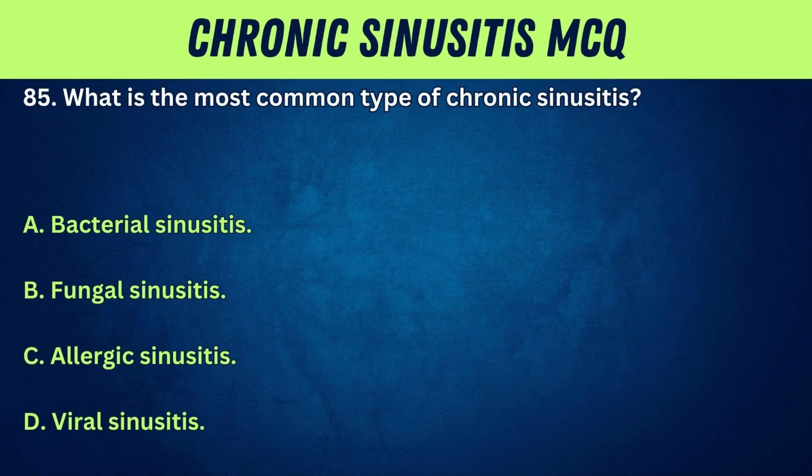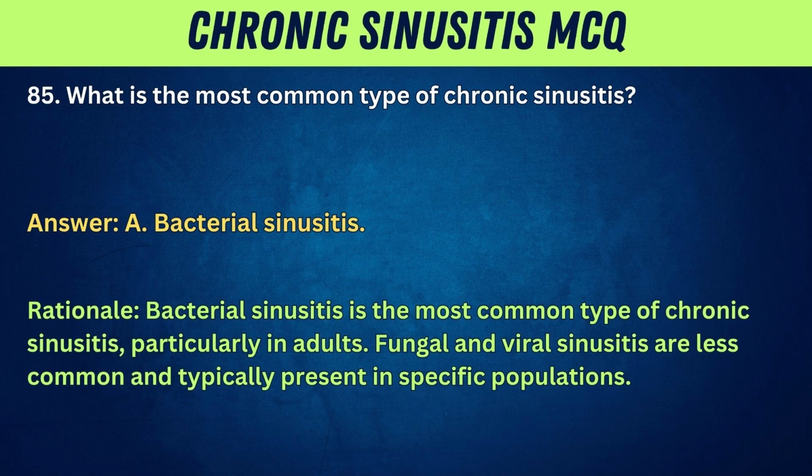85. What is the most common type of chronic sinusitis? A. Bacterial sinusitis. B. Fungal sinusitis. C. Allergic sinusitis. D. Viral sinusitis. Answer: A. Bacterial sinusitis. Rationale: bacterial sinusitis is the most common type of chronic sinusitis, particularly in adults. Fungal and viral sinusitis are less common and typically present in specific populations.